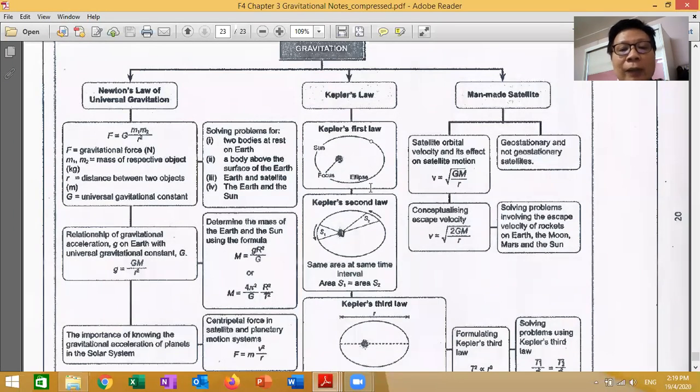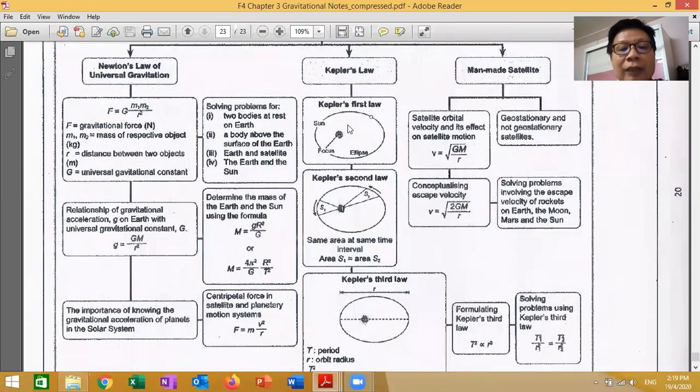You learned three laws, right? First one, second one, third. The first law is orbit, meaning that an object is orbiting the sun in an ellipse shape. The second law is area. This area, S1, is the same as this area.